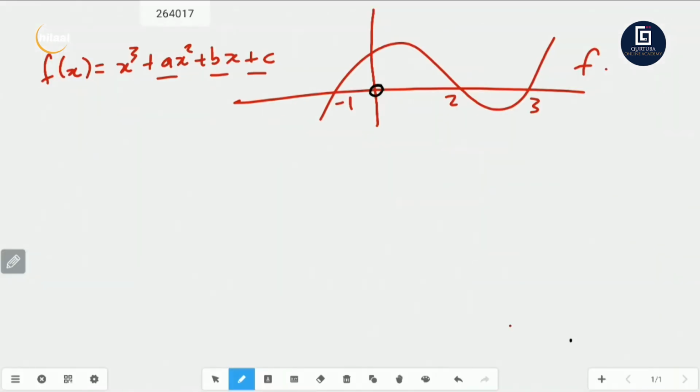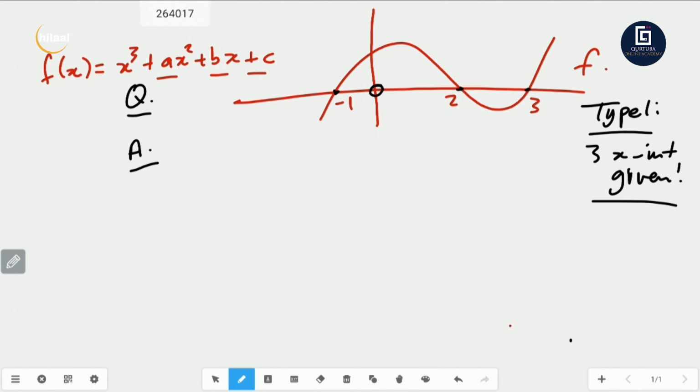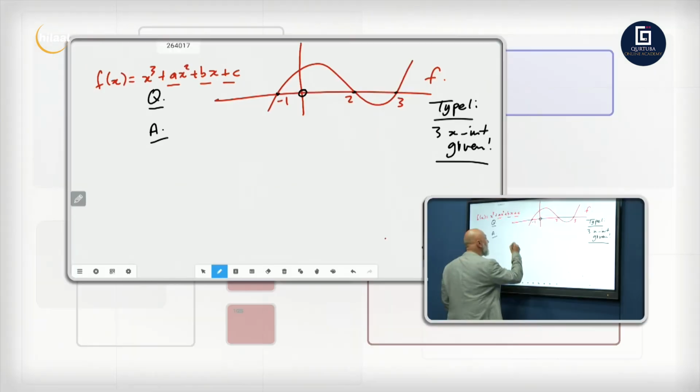Now, what's given? Firstly, this is the question in the exam. In your answer, you've got to decide what's given. So 3 x-intercepts are given and no other point. So this is type 1 that you might see in the exam: when 3 x-intercepts are given.